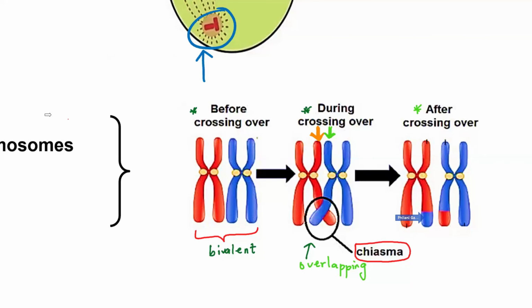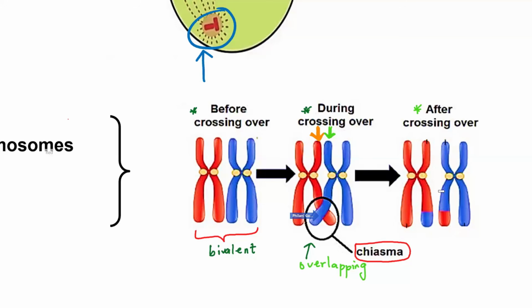And the chromatid that was blue at first, before crossing over took place, now, after this overlapping, the part that touched the red chromatid changes to become red.